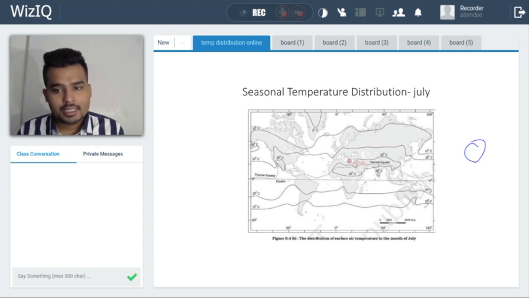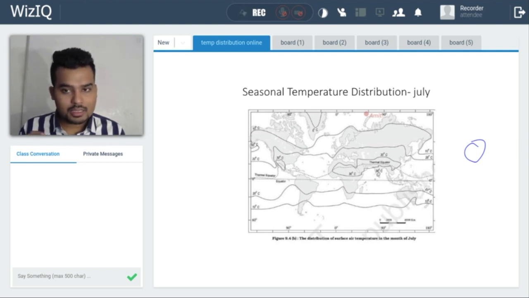Another thing we can see is that even during this month, this bending follows the same rule. But in July, since the warming will be more, the gradient of temperature will be less. Due to this condition, there is a certain change in the bending at some points.